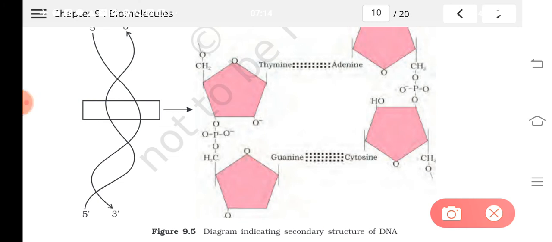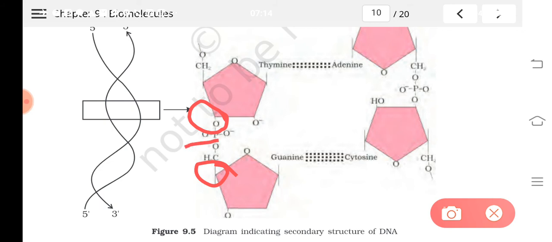Now the nucleotides are attached in a nucleic acid by phosphodiester bond. That is, the 3' carbon of one nucleotide combines with the 5' carbon of another nucleotide and forms an ester bond.